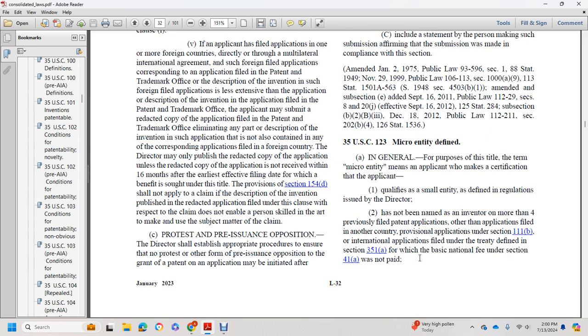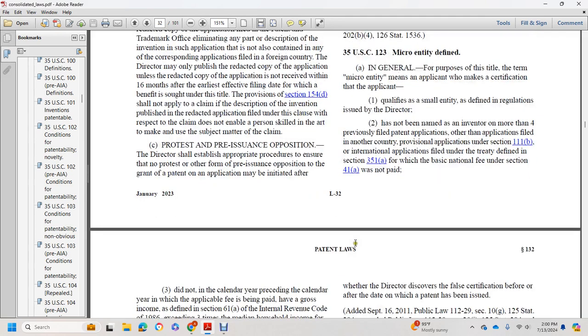Alright, Title 35 U.S. Code, section 123, micro entity defined. In general, for the purpose of this title, the term micro entity means an applicant who makes a certification that the applicant qualifies as a small entity, as defined in regulations issued by the director, has not been named as an inventor on more than 4 previously filed applications, other than applications filed in another country, provisional applications, or international applications filed under the treaty defined in section 351(a) for which the basic national fee under section 41(a) was not paid.